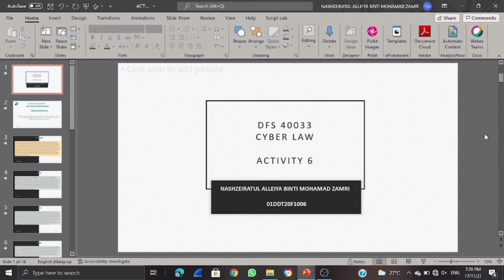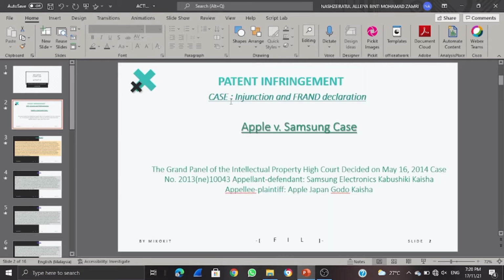I will present you activity 6, cyber law about case intellectual property. So let's go. Patent infringement case, injunction and FRAND declaration. Apple vs Samsung case.